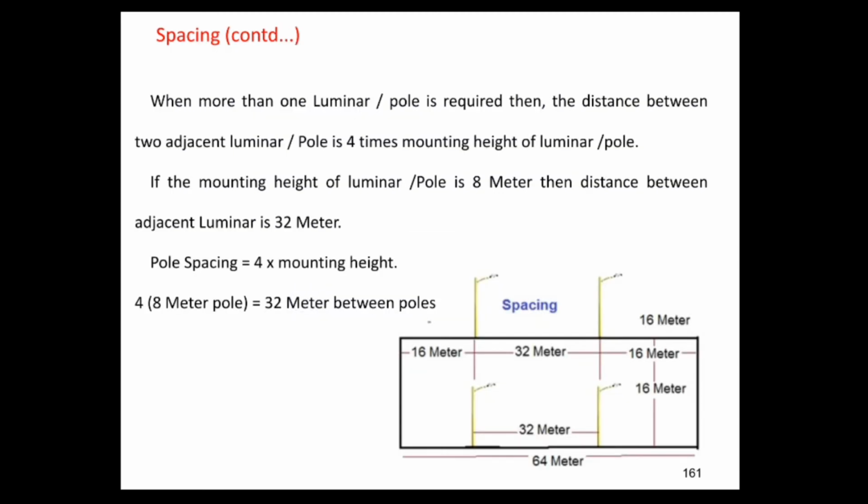And when more than one luminaire or pole is being provided or required, then the distance between two adjacent poles is 4 times the mounting height of the pole. If the mounting height of the pole is 8 meters, then the distance between the adjacent pole or luminaire is 32 meters. So here pole spacing equals 4 into the mounting height, so 4 into 8 equals 32 meters. So you can see how the spacing for the electrical poles is provided.